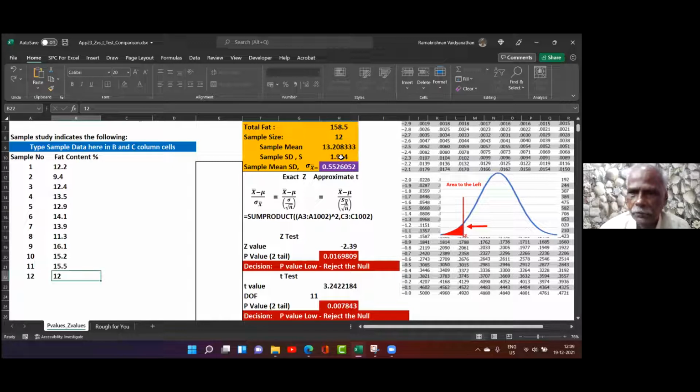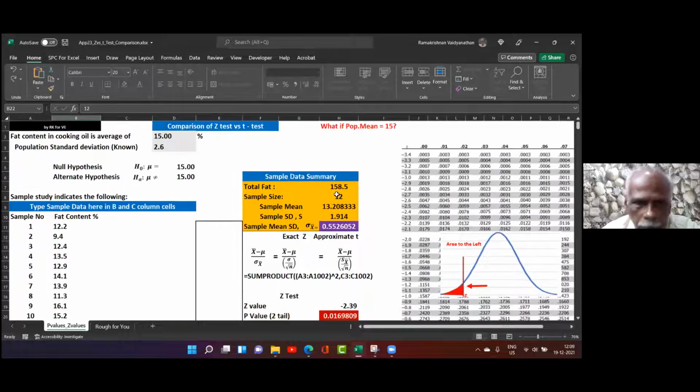Now you know the Z value and T value will be obtained using some formula. We will do it in detail in the black belt course. The formula you can note down, and then the Z value is obtained, 0.01. P value is low, and a low P value means reject the null. From the T distribution also, I'm getting the same thing.